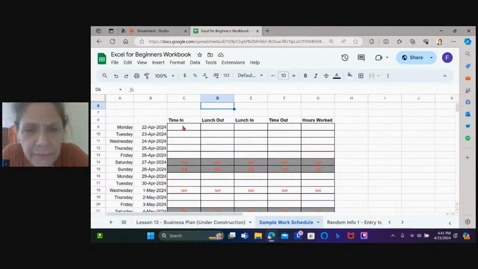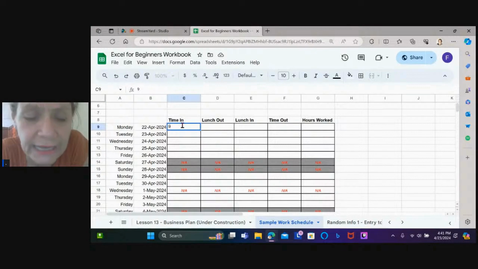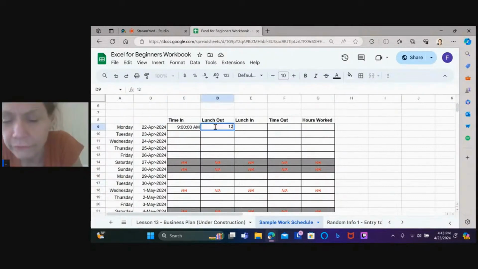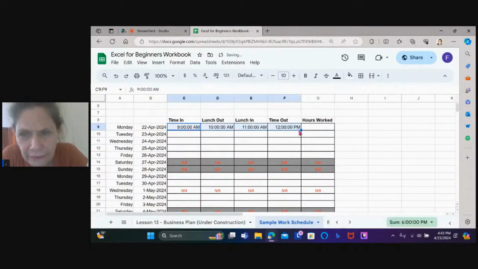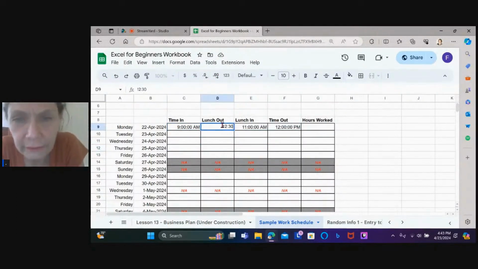Okay, so time in. All right, so I'll just do one or two lines. So 9 a.m. And actually, sometimes you use PM. Why is that like that? Use copy format. There we go. So 12:30. Okay, this is the same thing. I go like this over the PM. So here down is 13:00. And then it's right.